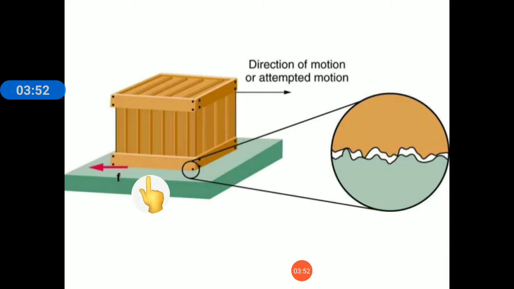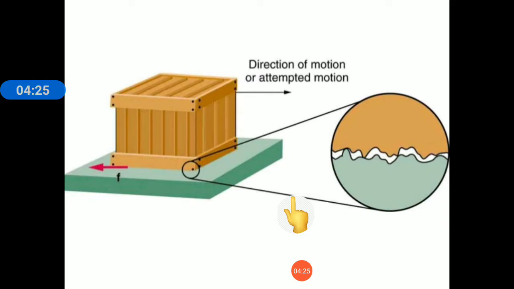This frictional force is due to the ridges or grooves of the two surfaces being in contact with each other and rubbed against each other. See, if we zoom in, we can see these are the grooves and ridges of the box, and this green color is the grooves and ridges of the table. So these both are in contact with each other and rubbed against each other, due to which frictional force is generated.